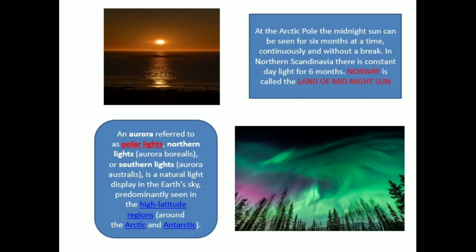An aurora, referred to as polar lights, northern lights, aurora borealis, or southern lights, aurora australis, is a natural light display in the Earth's sky, predominantly seen in the high latitude regions around the Arctic and Antarctic.